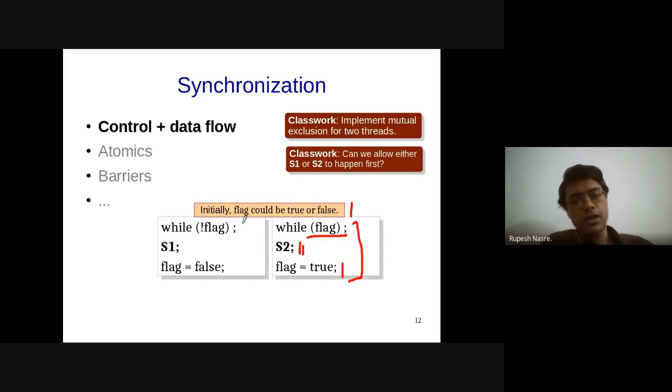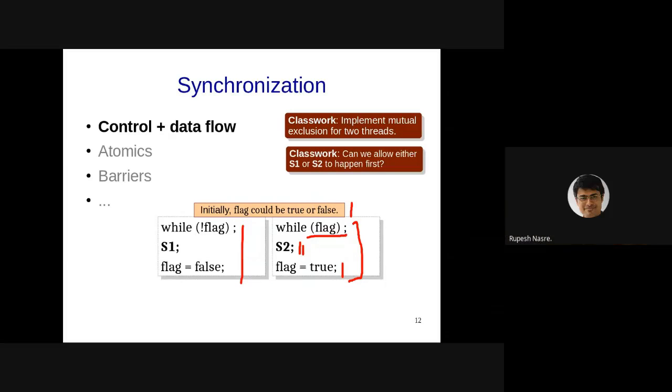If flag is true, then S1 gets the chance and so on. So at least that part is taken care of, that either of them might execute, right? Similar to what some of you have written. But if some thread is fast and the other thread is, I mean, if flag is set to some arbitrary value, let's say it is set to false, and this thread comes, then I'm going to wait till thread 2 comes in.